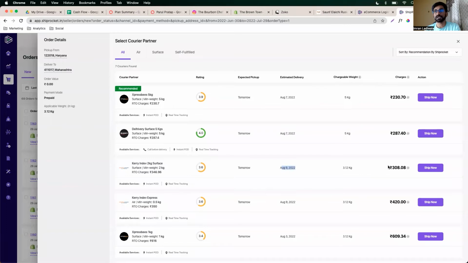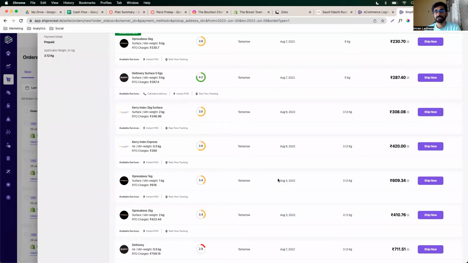Delivering on 9th August and they're charging more. All right, delivering 9th August. Look at this, delivering 3rd August. All right, 3rd August ko deliver ho jayega, lekin 600 rupees laga. All right, this, and of course this is way far, right? It's almost double, more than double, right?